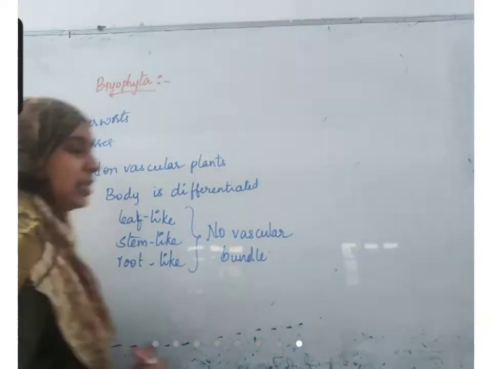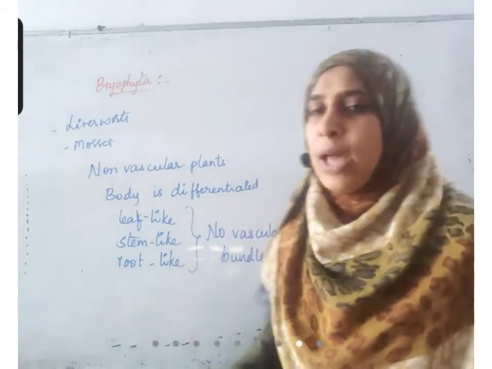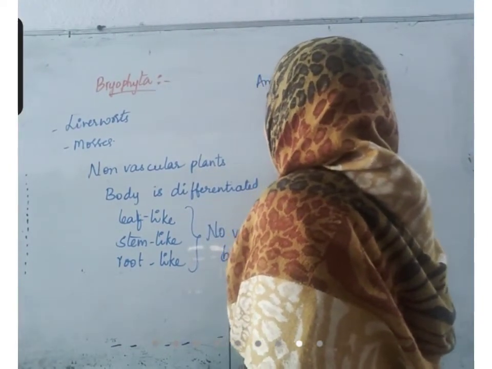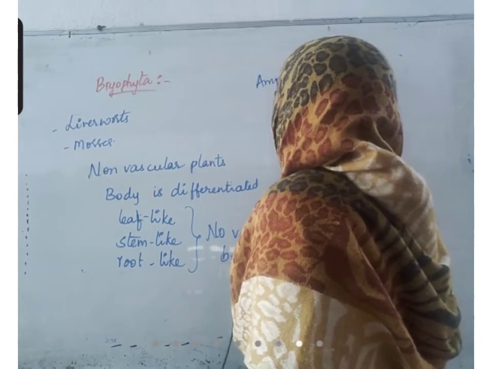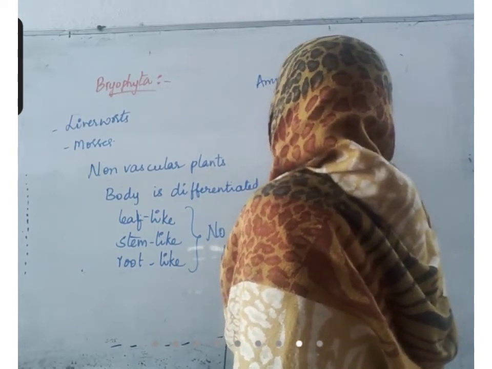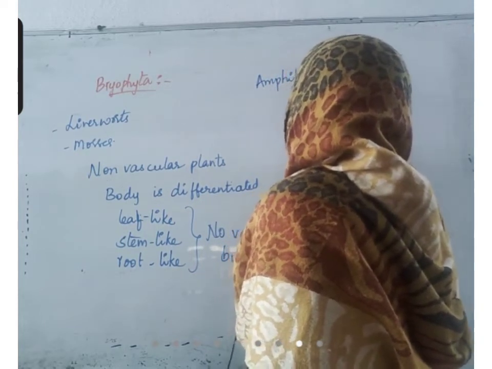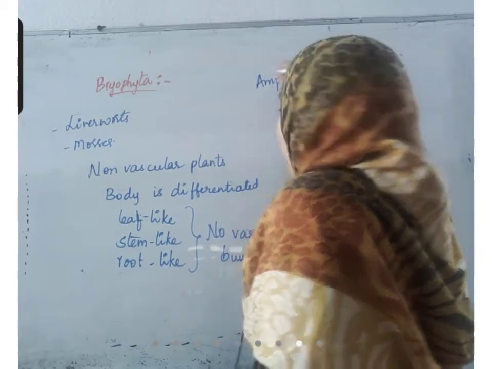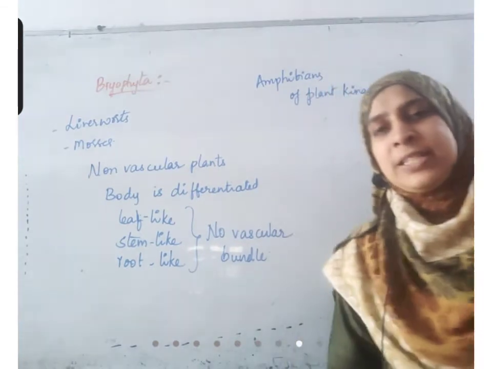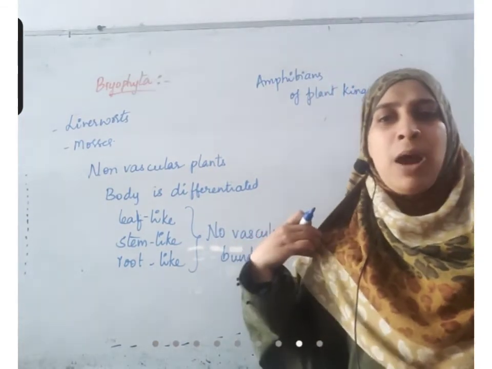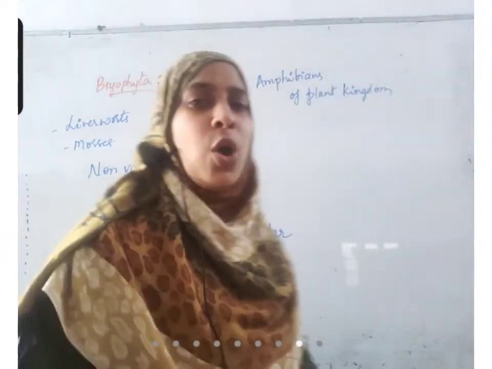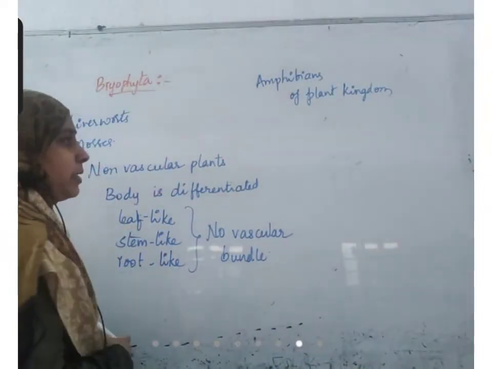Okay? And these organisms are called amphibians of the plant kingdom. Their part of the life cycle completes in water and part of the life cycle is on land. Such organisms are called amphibians.